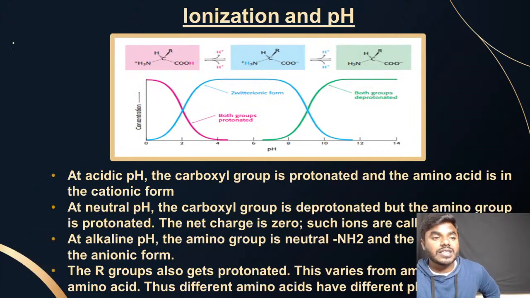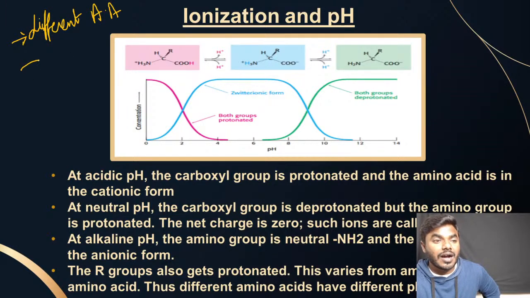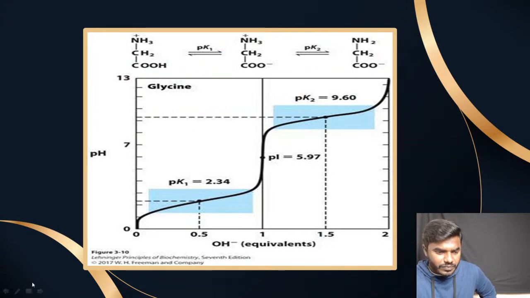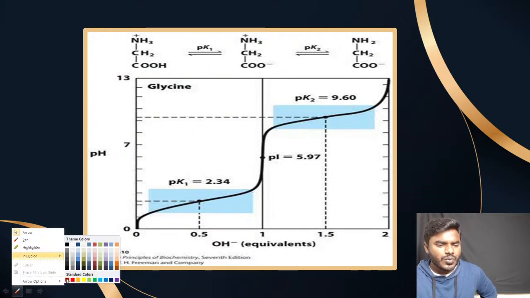I can conclude that different amino acids have different pKa. Please do not get confused with this particular point. It's a very important statement, friends. Now the calculation is very easy.